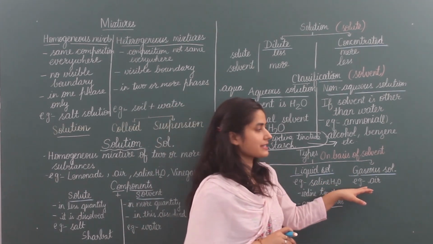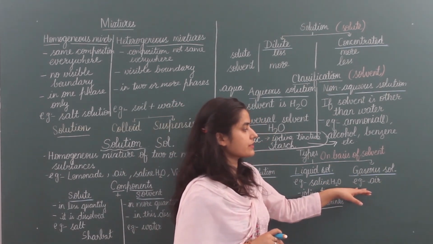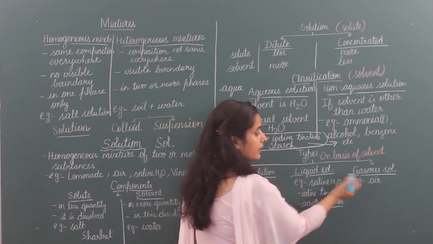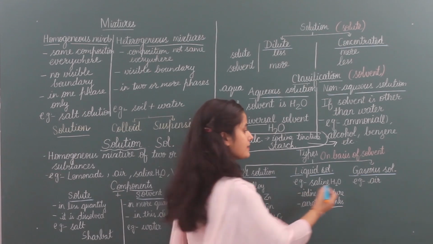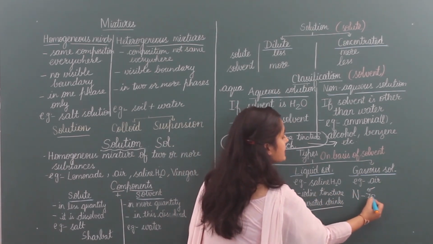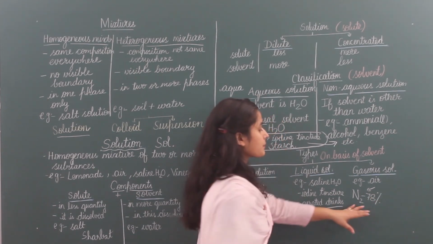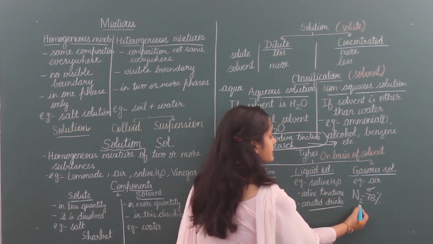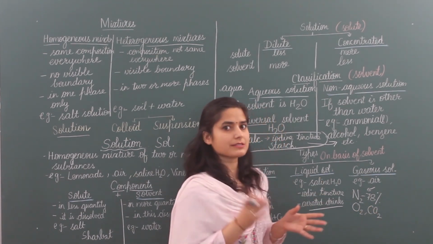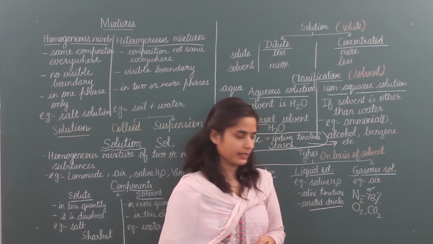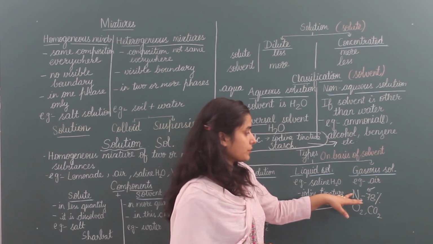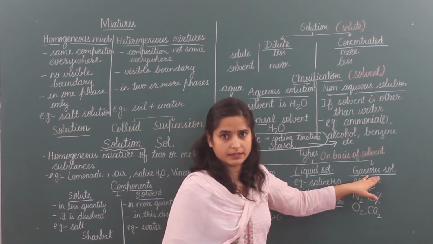And now the last one is gaseous solution. In gaseous solution, the solvent is gas. You can see here is air. This air is a mixture of many gases. So here nitrogen gas is about 78% in air. So this becomes the solvent, and other gases like oxygen, carbon dioxide, water vapors, dust particles and other gases, all these are added in nitrogen. So here nitrogen is the solvent in gaseous state.